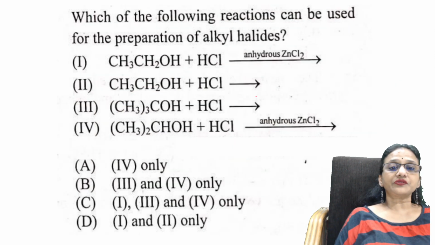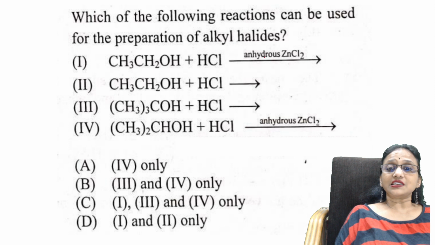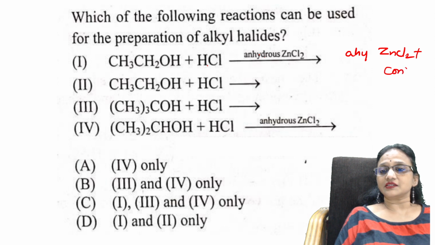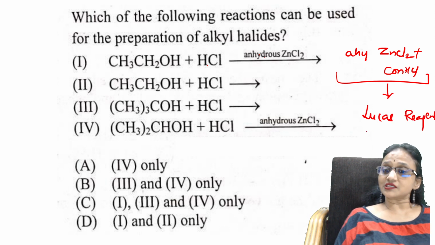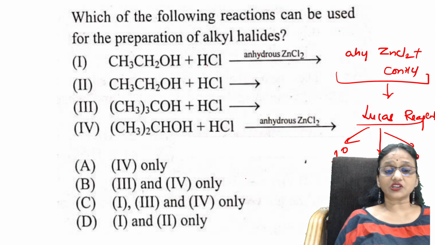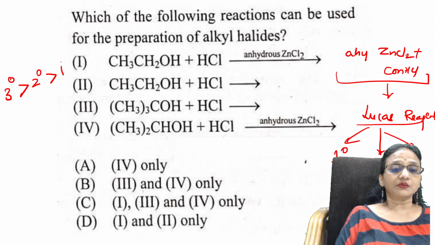Next question. Which of the following reactions can be used for the preparation of alkyl halides? Careful, students. Anhydrous ZnCl2 plus HCl is the Lucas reagent. The Lucas reagent is used to differentiate between primary, secondary and tertiary alcohols. Tertiary responds fastest, then secondary, then primary.